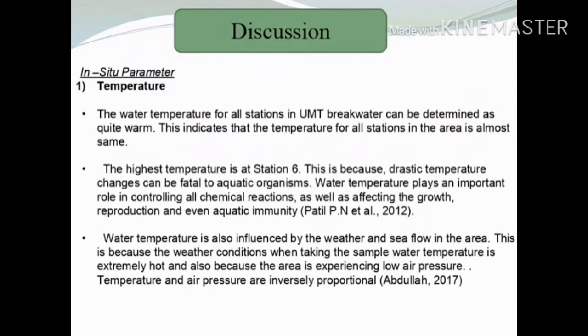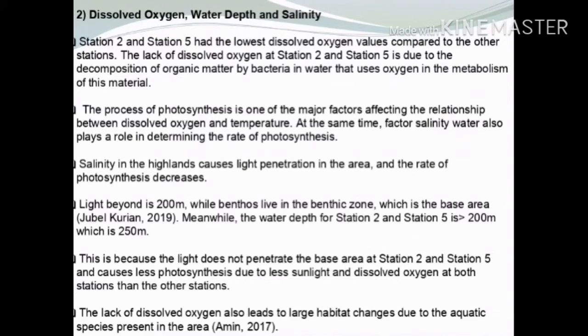Discussion. The highest temperature is at station 6. This is because drastic temperature change can be fatal to aquatic organisms. Water temperature plays an important role in controlling all chemical reactions, as well as affecting the growth, reproduction, and even aquatic immunity. Dissolved oxygen, water depth, and salinity.